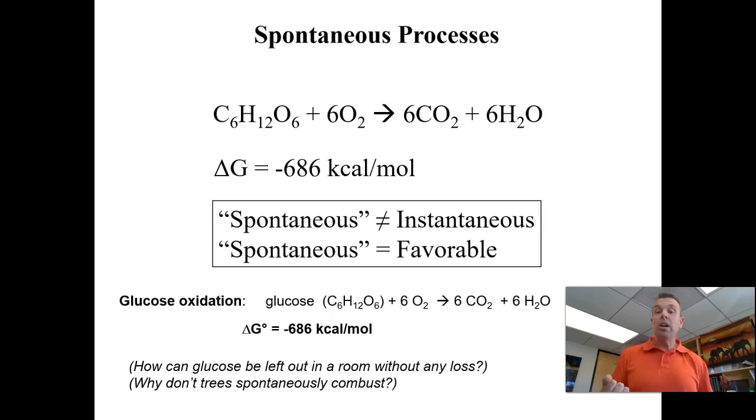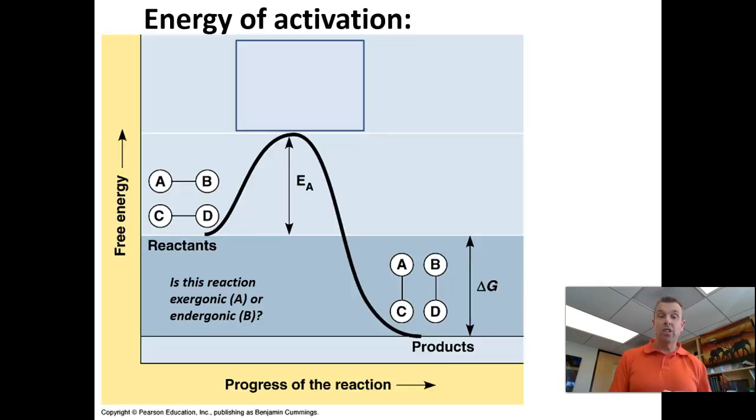Again, this is because even though it's favorable for that tree to burn and give off energy, it's not instantaneous. It needs a spark, right? So usually a forest fire is caused by someone being careless with a fire in the forest, or throwing a cigarette butt out, or maybe a lightning strike. But either way, something has given the energy needed to start it. And that energy required to start the process is called the energy of activation, right? So this is the idea here.